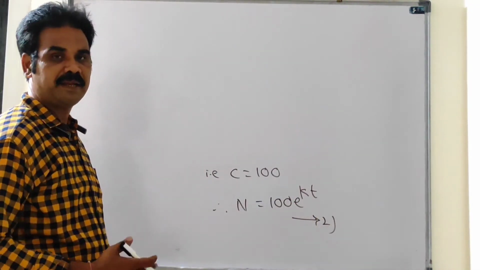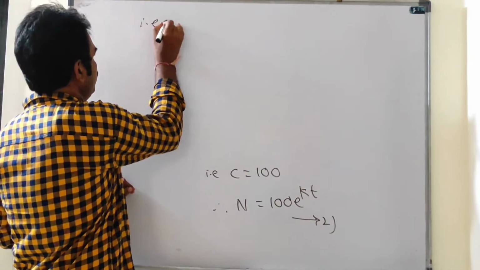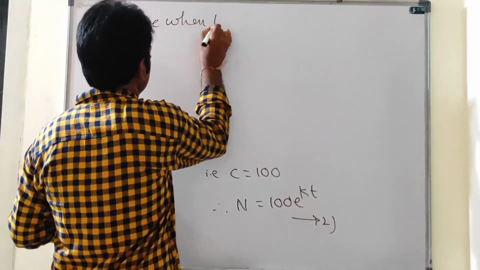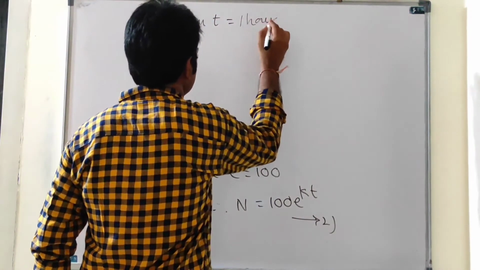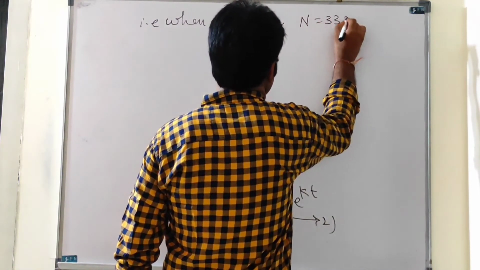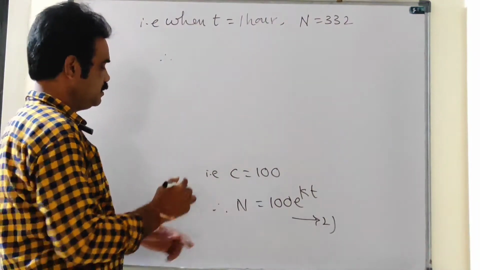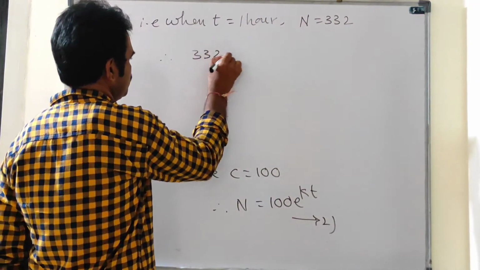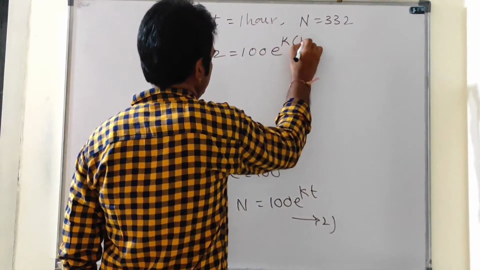The bacteria increased to 332 in 1 hour. That is, when t is 1 hour, n equal to 332. Therefore, substitute here 332 equal to 100 e power k into 1.